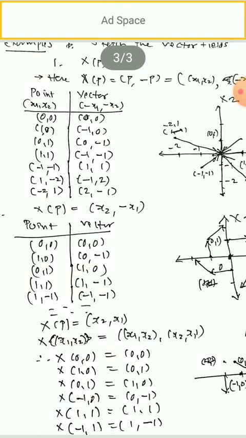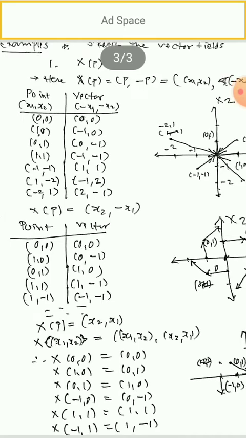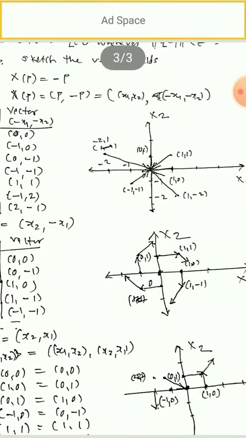Similarly 1 1 becomes minus 1 minus 1. So take the point 1 1. See, here is 1 1. And which is the vector defined there? Minus 1 comma minus 1. Where the point minus 1 minus 1 is, is shown here. So it is from the origin to that point. So shift that vector to the point 1 1. So this is shown there.